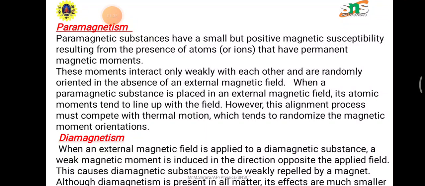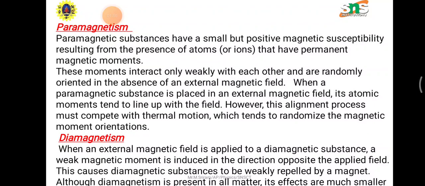And the properties: the magnetic susceptibility is positive and greatly depends on the temperature. It is given by chi equal to C divided by T minus theta. It's the Curie-Weiss law. And the magnetic lines of force pass through the material.